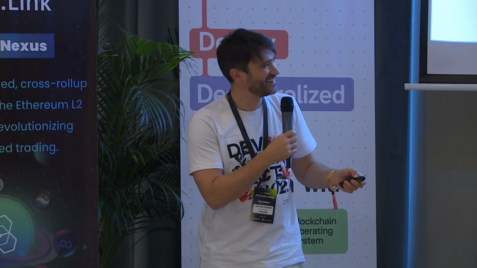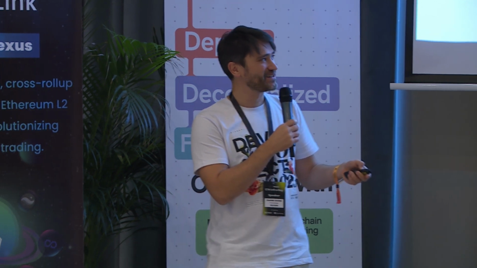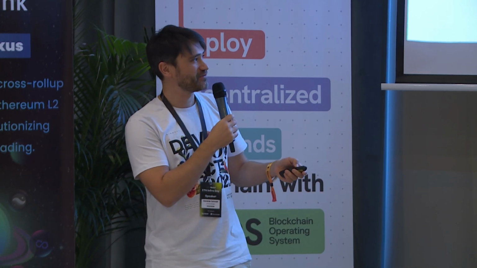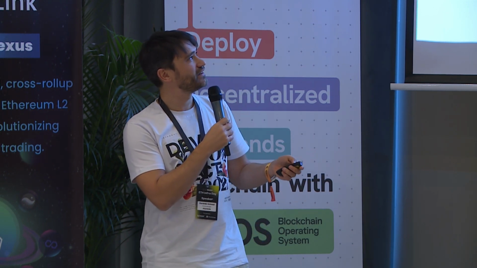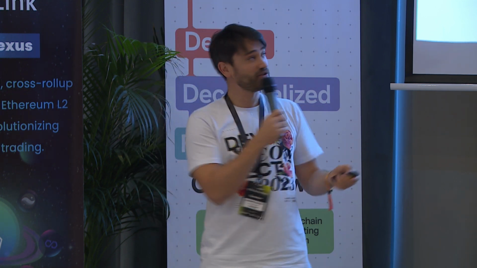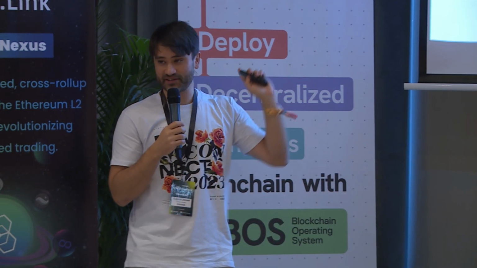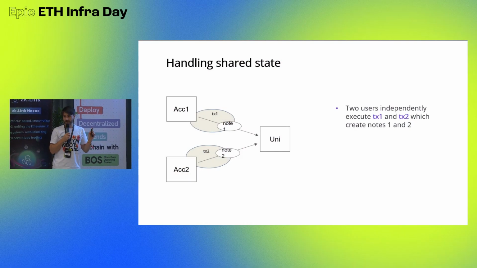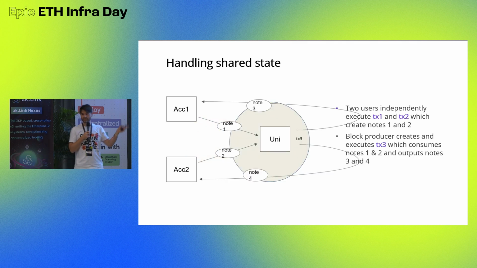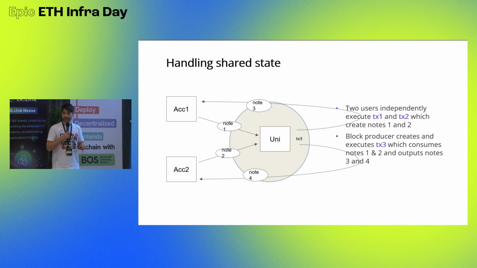So if I send something to Uniswap to swap, I have a slide for this. Basically I create a node in the first transaction, and the Uniswap contract waits. Here we have a Uniswap contract and two accounts. I create a transaction with a node and say I want to change 10 ETH to whatever price you give me in DAI, and another account wants to change Matic to USDC. Asynchronously they create nodes and send them to Uni. Uni could, every second or every 10 seconds, or in a certain interval, consume all the nodes together. In one transaction you can consume up to 5,000 nodes and sequence them.